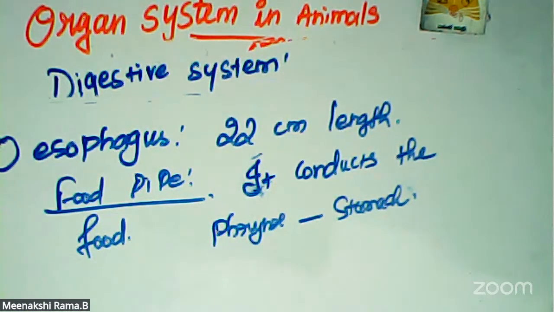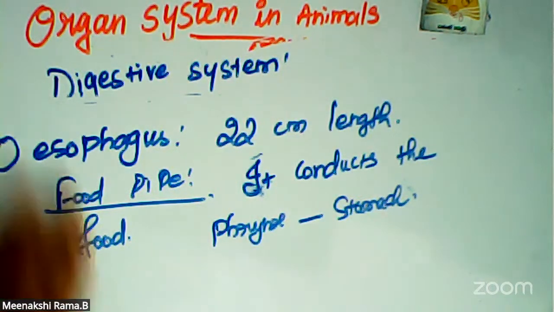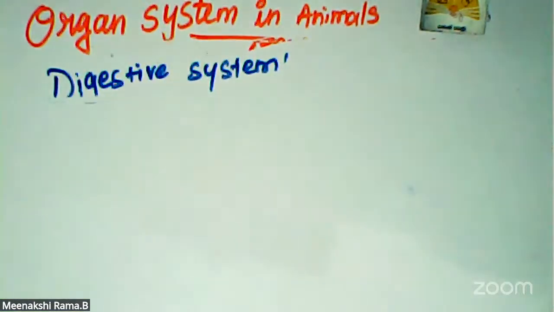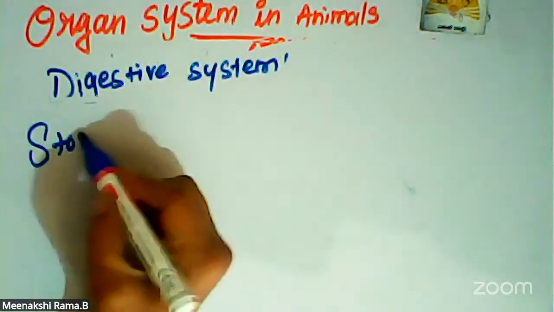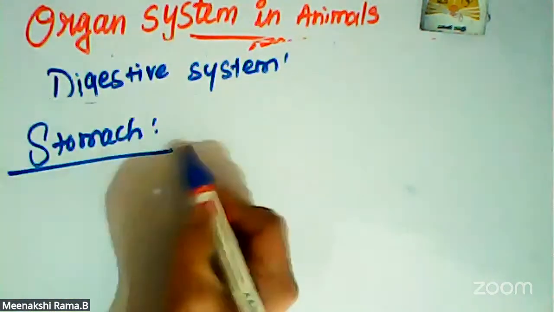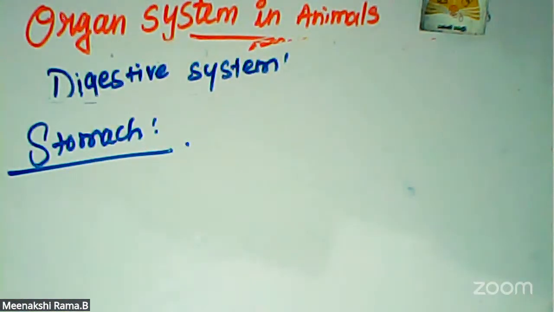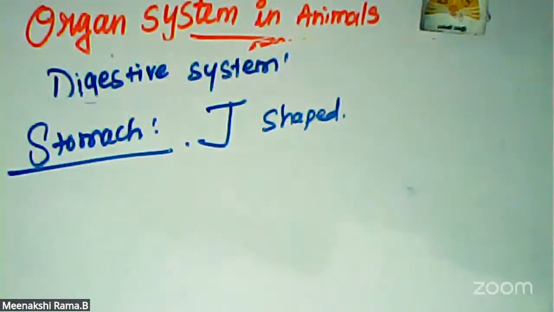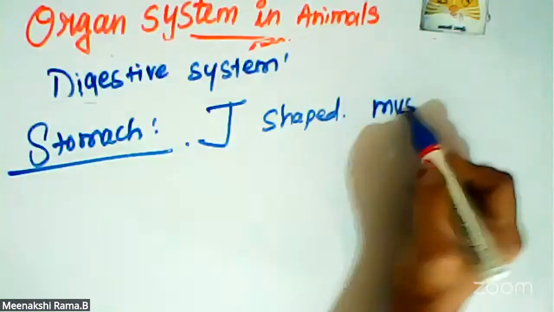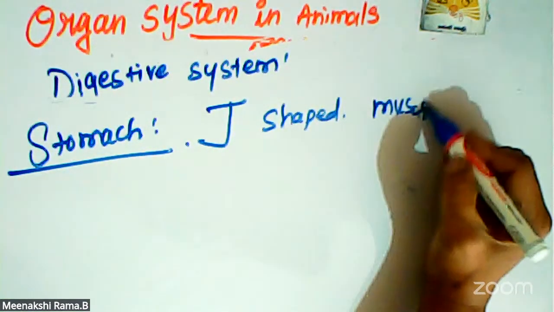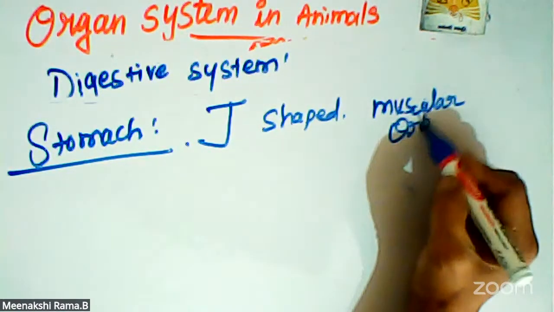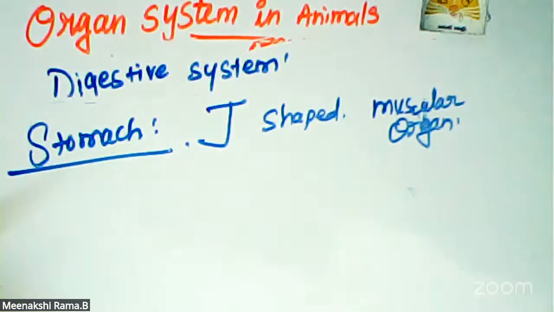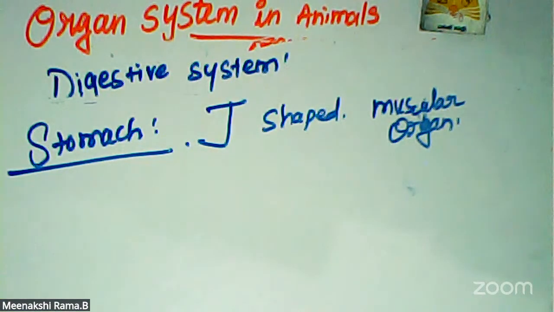Next one is the stomach part. The stomach is a J-shaped muscular organ. Its shape is J, and it is located between the esophagus and the small intestine.